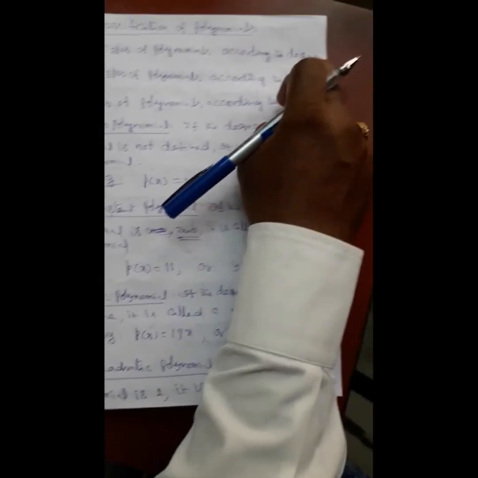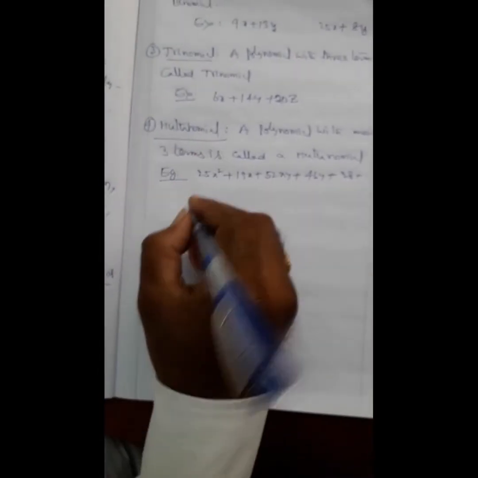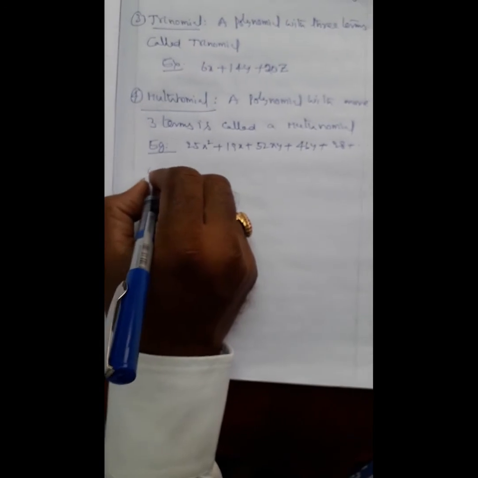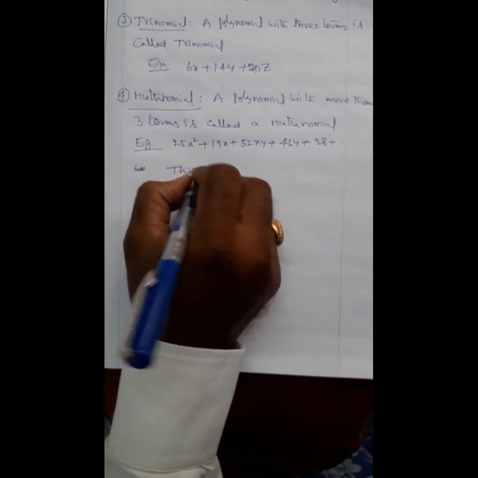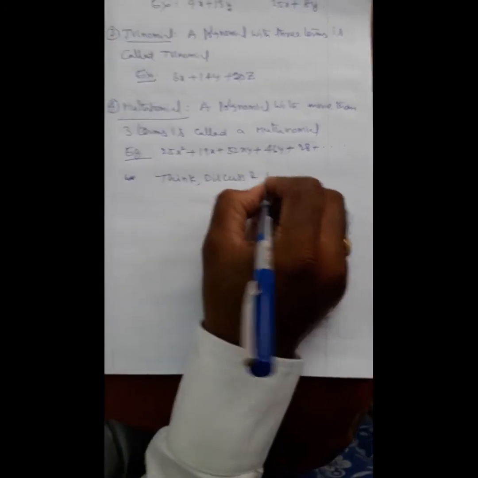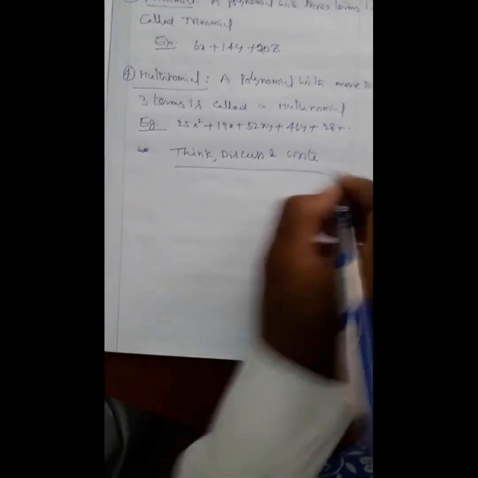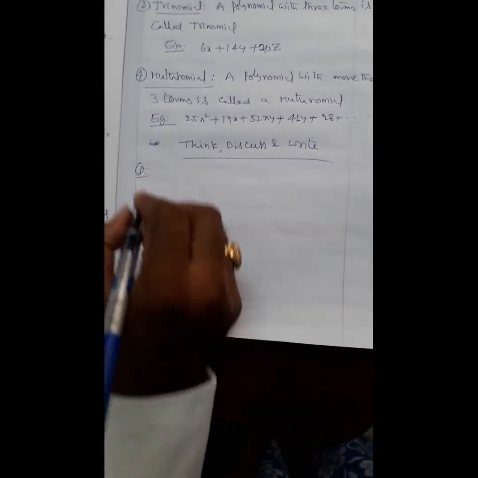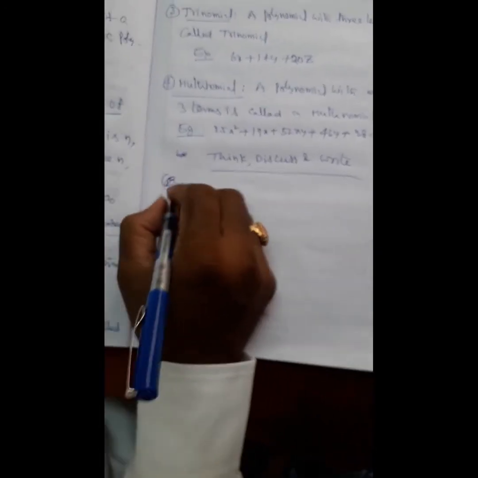According to degree is one and according to terms. Now think, discuss, and write. We move to think, discuss, and write. Some question is here, some problem.